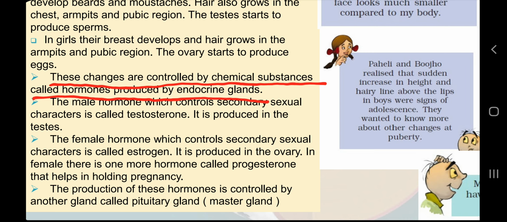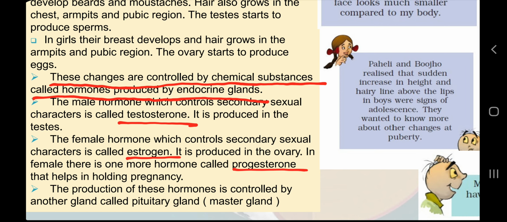But here, if we talk about only sexual hormones, then we have testosterone in males produced by testes, and progesterone and estrogen produced by the ovary in the female. So males produce only one type of hormone, called testosterone, and it is responsible for the secondary sexual characters in males.